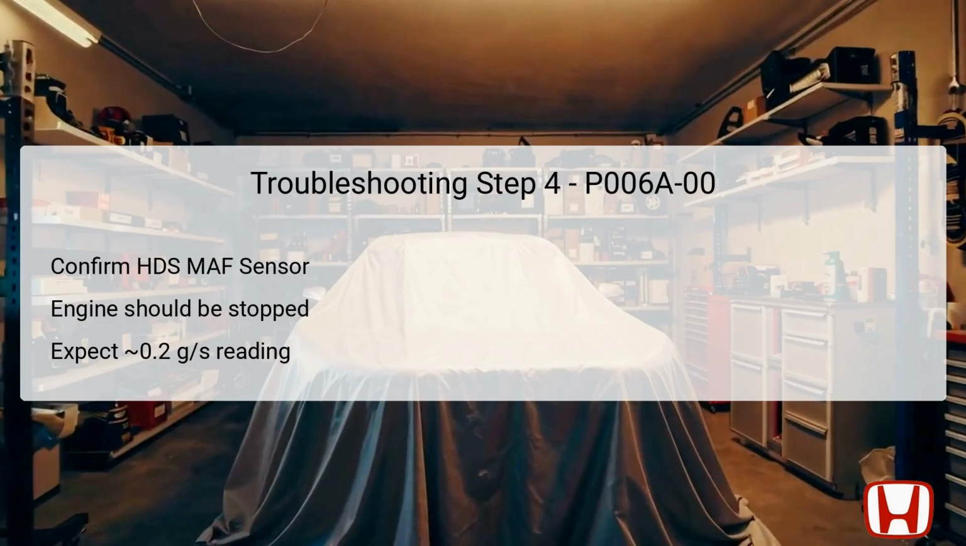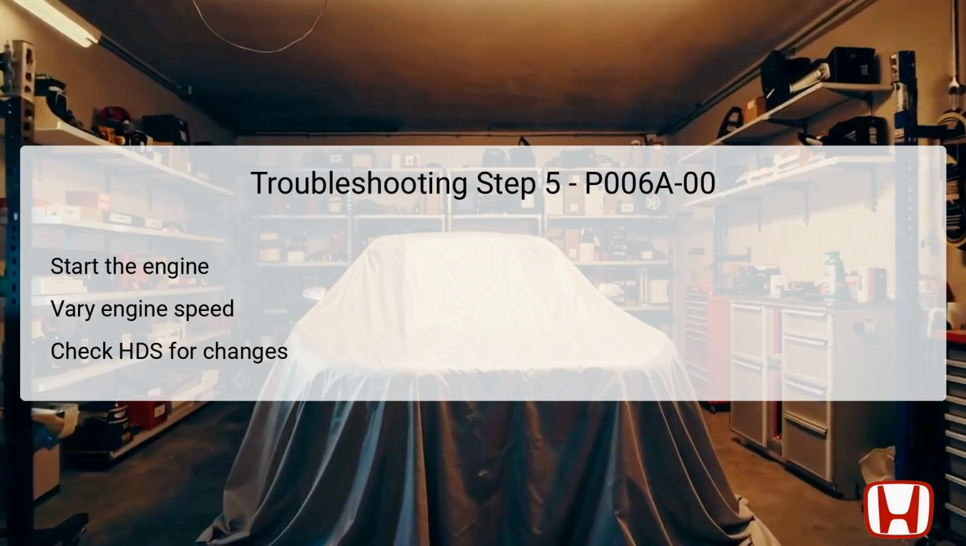If the reading significantly deviates from this expected value, it may indicate a fault within the MAF sensor itself, which could lead to the DTC P006A being stored. Properly diagnosing sensor operation at this juncture can help in isolating the problem to either the MAF sensor or related components, allowing for targeted repairs.